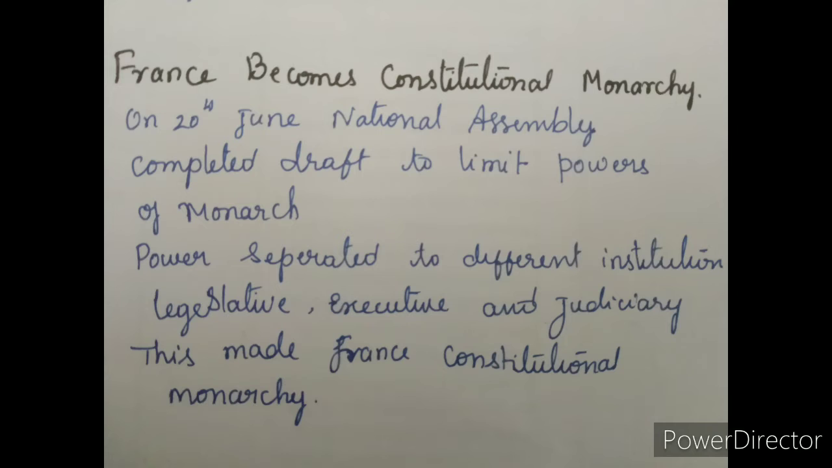Next, we move on to France becomes a constitutional monarchy. The National Assembly completed the draft of the Constitution in 1791. The main object was to limit the powers of the monarch. These powers, instead of being concentrated in the hands of one person, were now separated and assigned to different institutions, that is, legislative, executive, and judiciary. This made France a constitutional monarchy. That is shown in figure number 7. See, observe the picture and you will come to know how their system was divided.